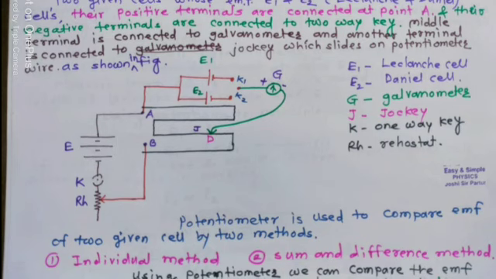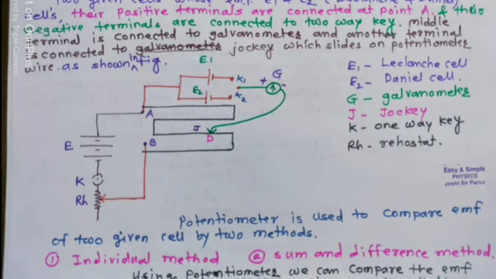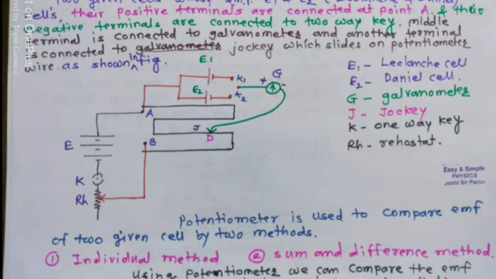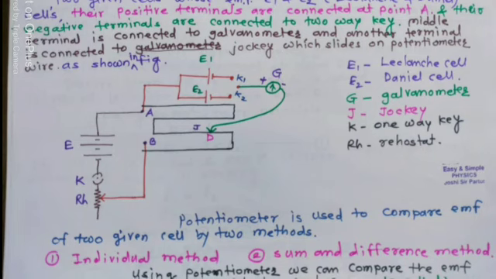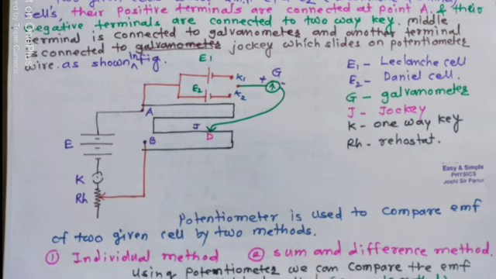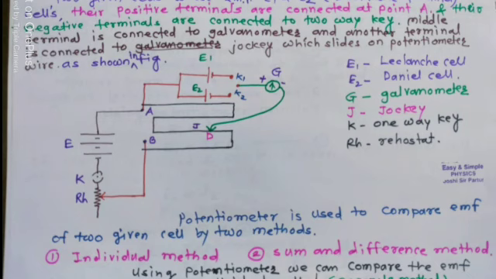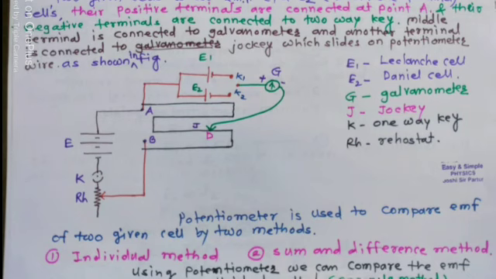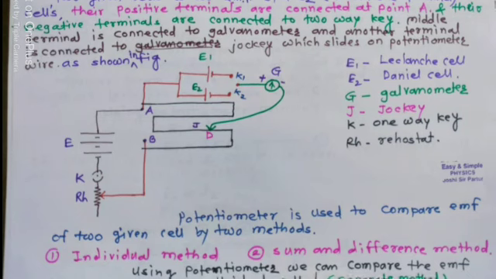The middle terminal is connected to a galvanometer and the other terminal of the galvanometer is connected to a jockey, which slides on the potentiometer wire as shown in the figure.